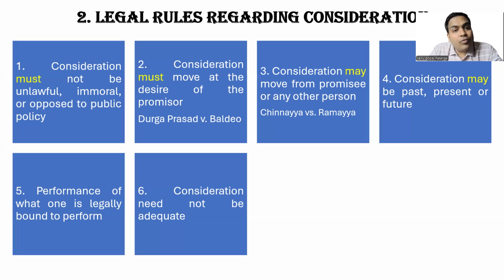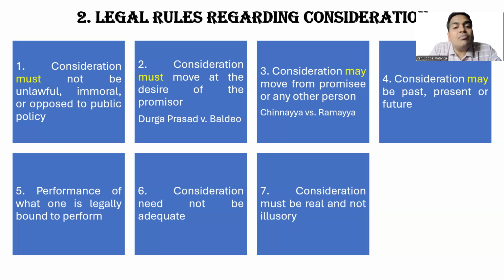So 10 lakh worth of land, someone is selling at 1 lakh. Fine. It is not illegal. Consideration need not be adequate. Next, consideration must be real but not illusionary. So consideration should be real but not illusionary.